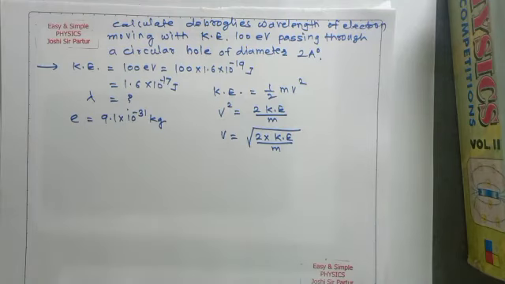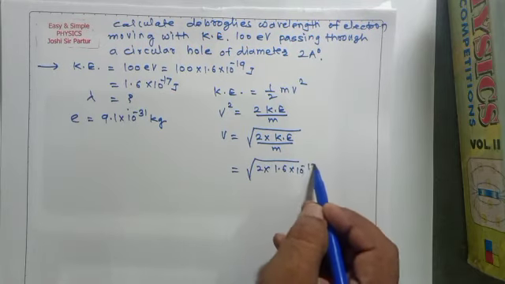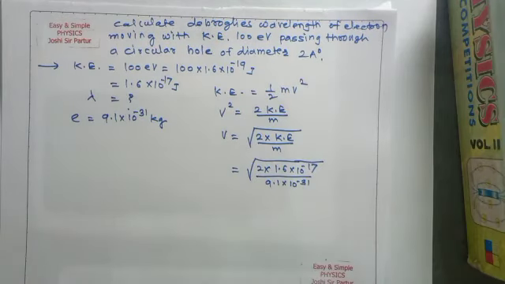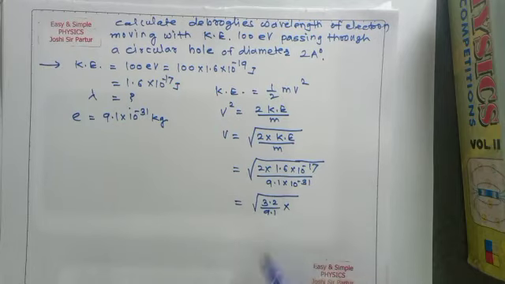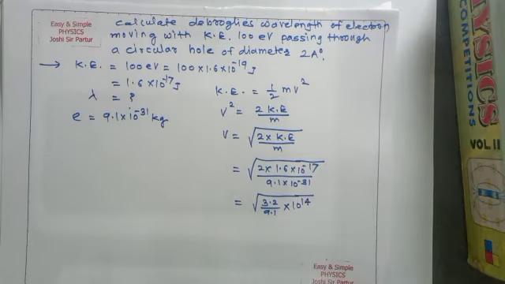So if we substitute this value, what happens? Square root of 2 multiplied by 1.6 into 10 raised to minus 17 divided by 9.1 into 10 raised to minus 31. So minus 31 is shifted. It will be 3.2 upon 9.1 into 10 to the power 14, because minus 31 becomes plus 31, and from 31 we can subtract 17.